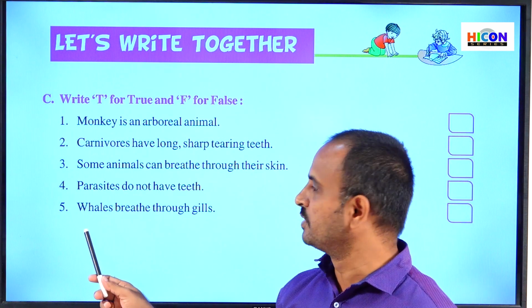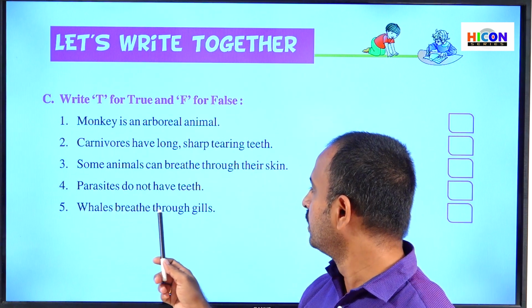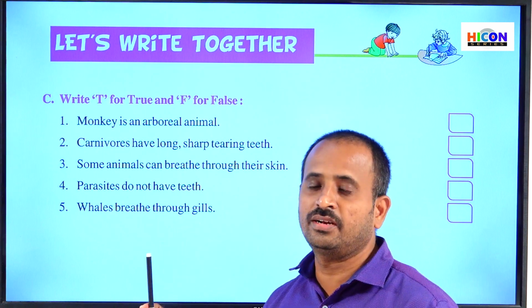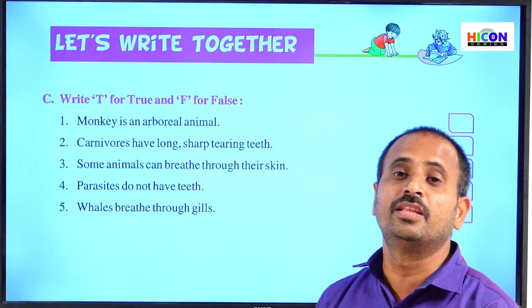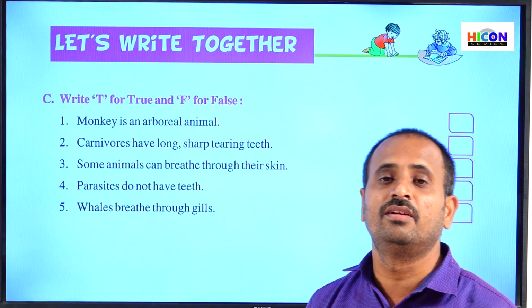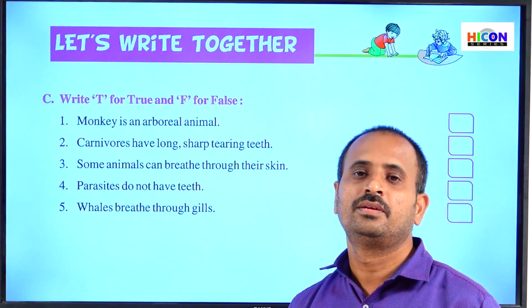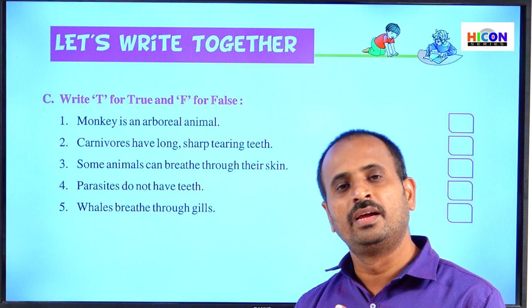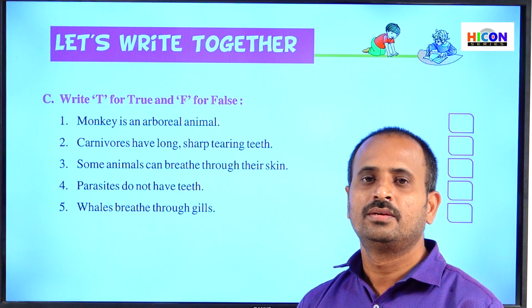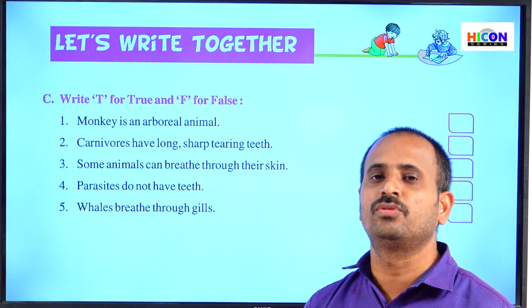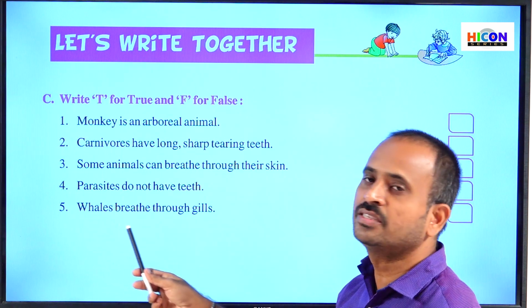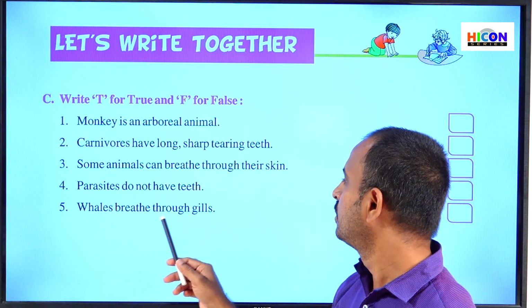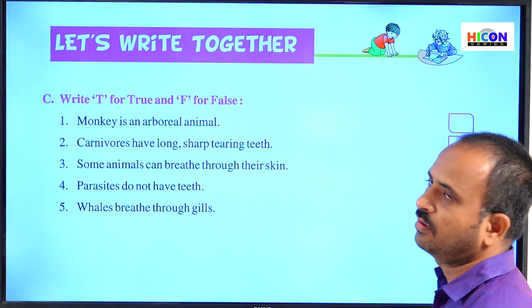And in the fifth sentence, whales breathe through gills. So children, already we have learnt in the fill in the blanks that dolphins and whales do not have gills. So they come out of the water and breathe oxygen in the atmosphere and again go down into the water. Because they do not have gills, they have noses. So the given fifth sentence is wrong. That is false. So write F in the last box.